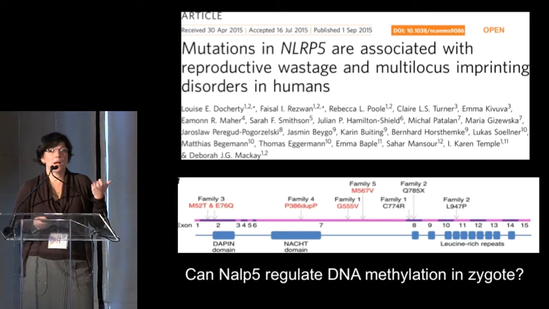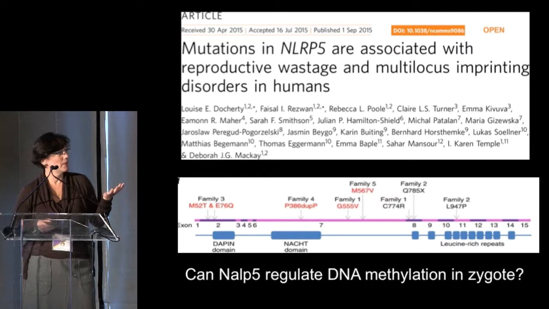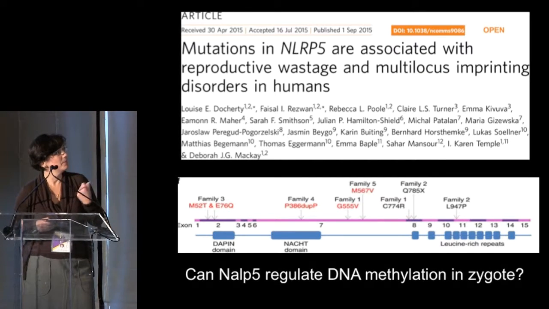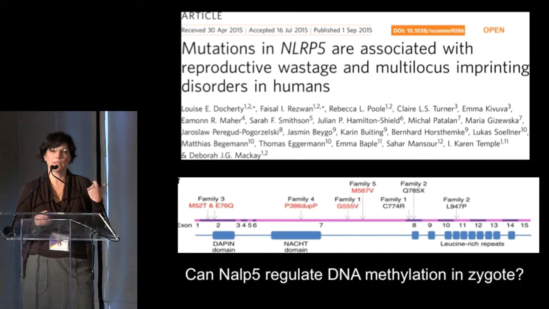The first paper came out about ALK5 and mutations only a year ago, and actually so far it's only linked to a cluster of patients that have epigenetic modifications in their children, as well as there is some evidence that these mutations could affect reproductive wastage because these families have an increased rate of abortions.